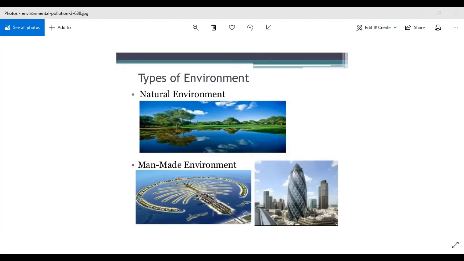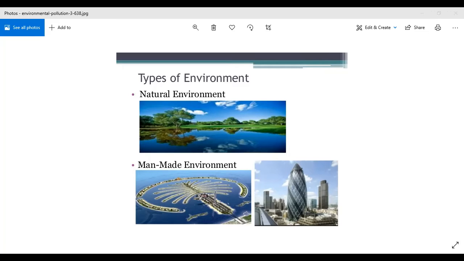Then look at the next two pictures. They are created by humans, right? So you can see that in the picture on the left hand side, it has water. Well, water is not something which is man made, it's natural. But all other things, the buildings, all of the huge buildings which are spread all over the water, are created by humans. Definitely the skyscraping buildings which are on the right side are all created by humans. Then there are roads, there are factories, different machinery. All of these things are created by humans. So they are comprising the man-made environment, right?